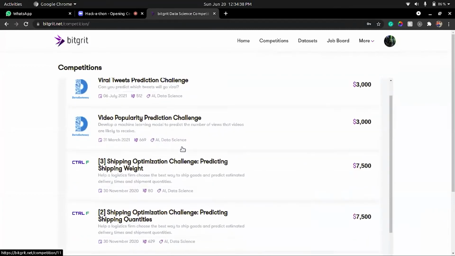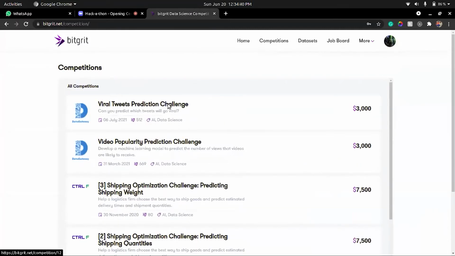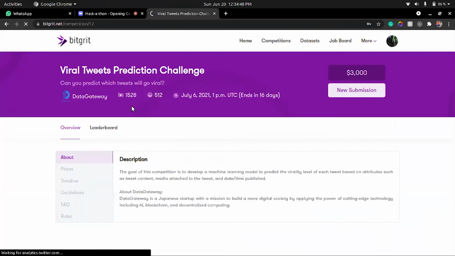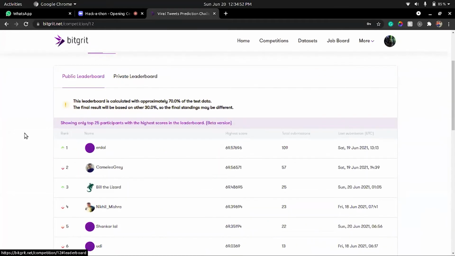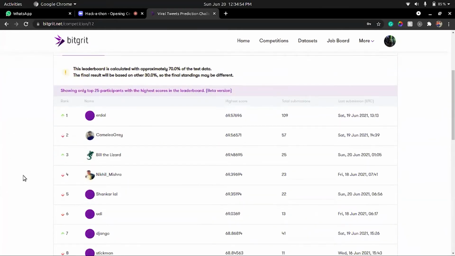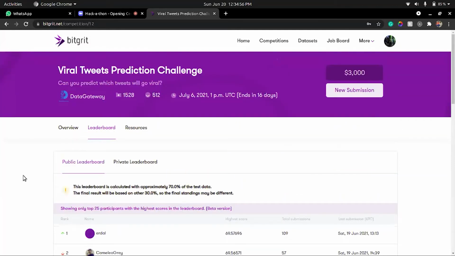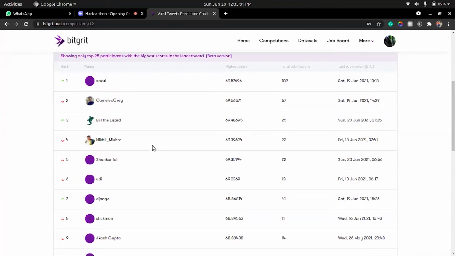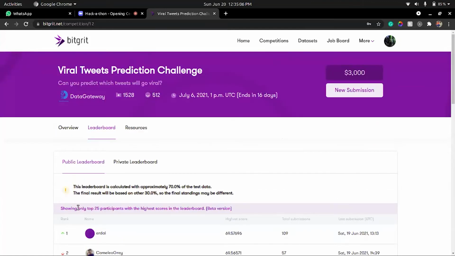The active competition is the viral tweet prediction challenge. When you come here, there are a few things that I want to put forward. The very first thing is the leaderboard. This leaderboard is primarily the actual leaderboard which is being managed by BitGrid at a world level. So you can see people from all around the world who are actually submitting. Now, what is the important thing?